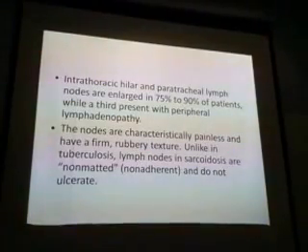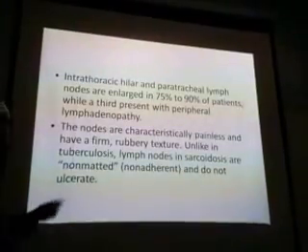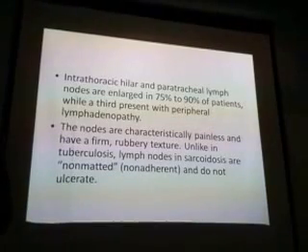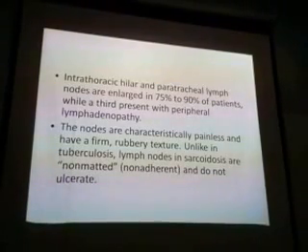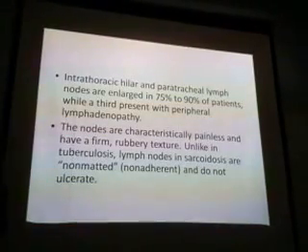Intrathoracic and paratracheal lymph nodes are enlarged. The nodes are characteristically painless, firm and rubbery. There is a difference between sarcoidosis lymph nodes and tuberculous lymph nodes. Tuberculous lymph nodes are matted. Matted means all are joined together. If two lymph nodes are there, they will combine together.